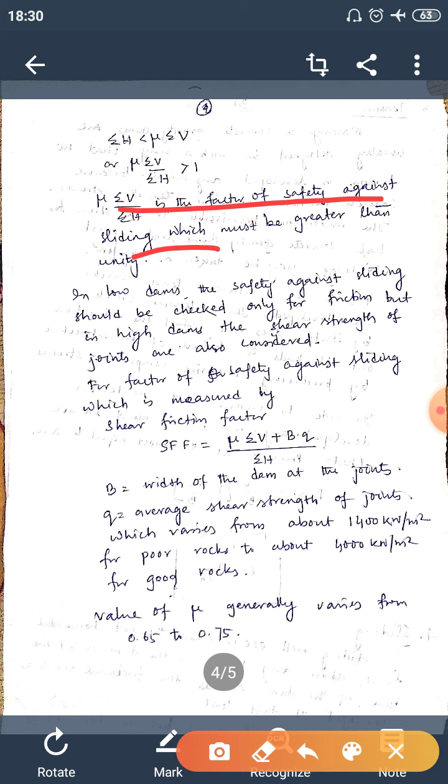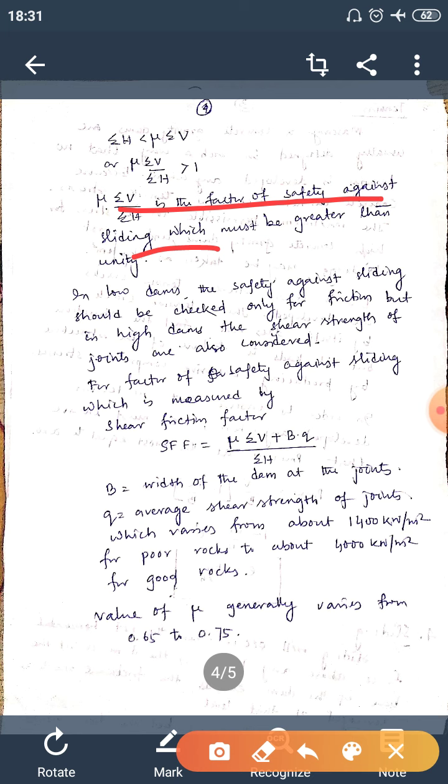In low dams, the safety against sliding should be checked only for friction, but in high dams there is an extra factor to control the shear strength.